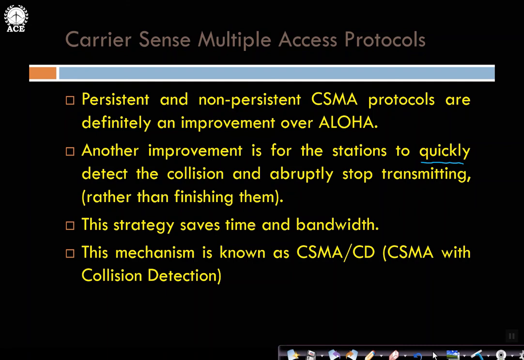This is going to save time and bandwidth. This mechanism is known as CSMA CD, carrier sense multiple access with collision detection. Check the presence of the carrier, and if there is a collision, then immediately abort the transmission. That is collision detection.